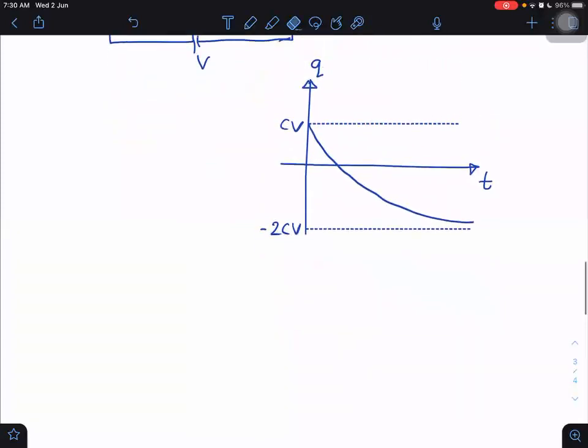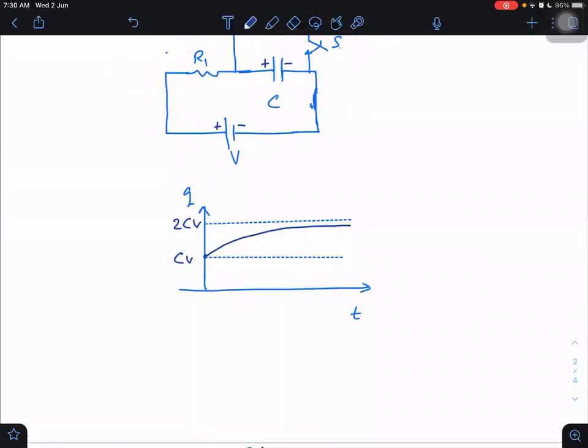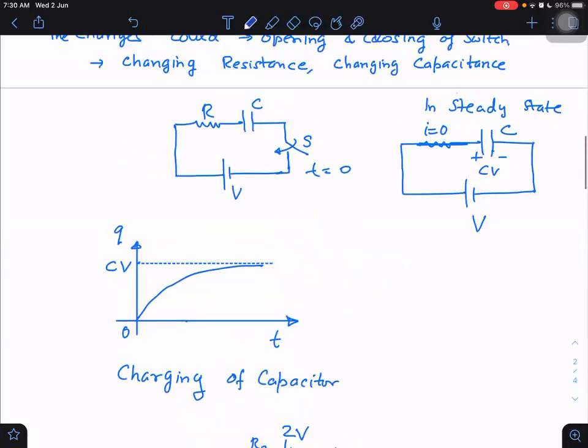So you have come to know how to plot the graph, but it is not sufficient. I want to plot a few more graphs. For example, let us start from the beginning. I want to plot the current versus time graph also.